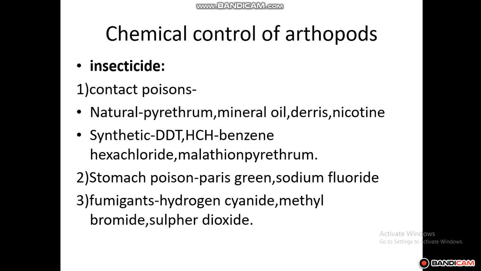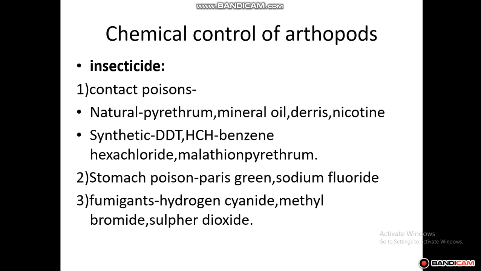Similarly, here these contact poisons, like natural or synthetic poisons, can be used to kill these insects. Stomach poisons like Paris green and sodium fluoride can be used. Fumigants like hydrogen cyanide, methyl bromide and sulfur dioxide can be used. And so on a frequent basis fumigation can be done.